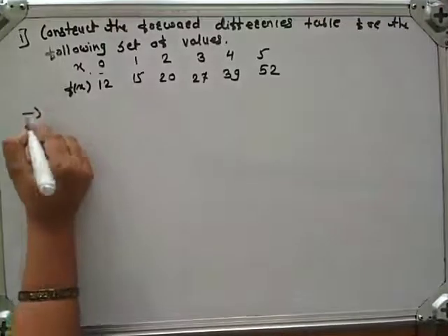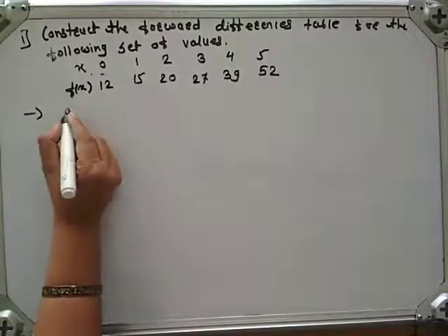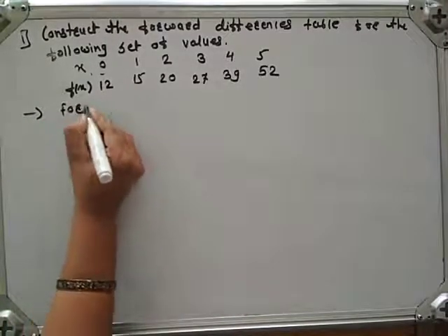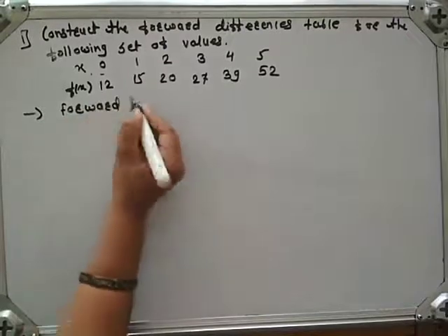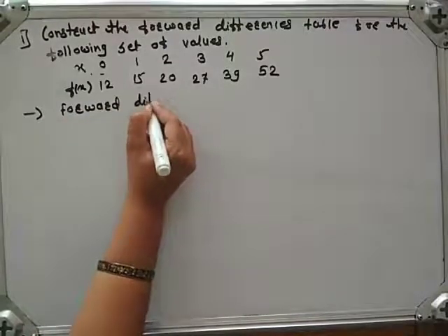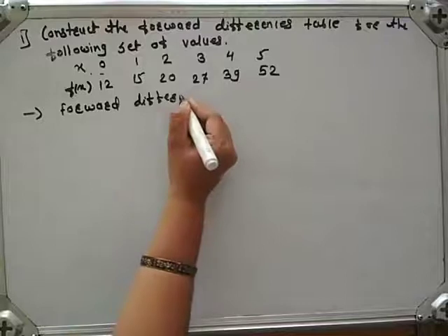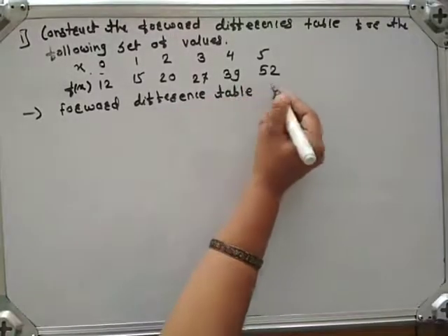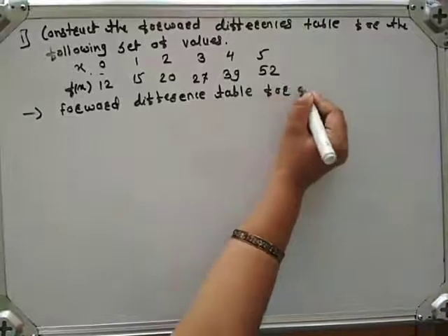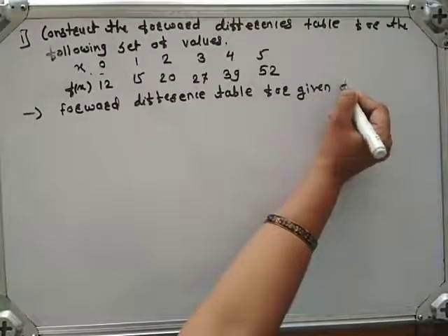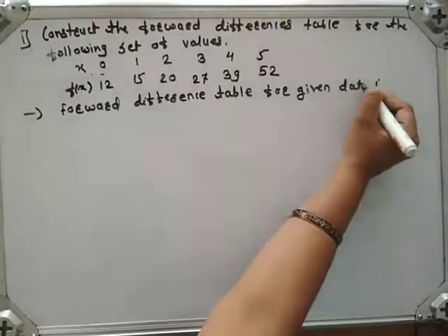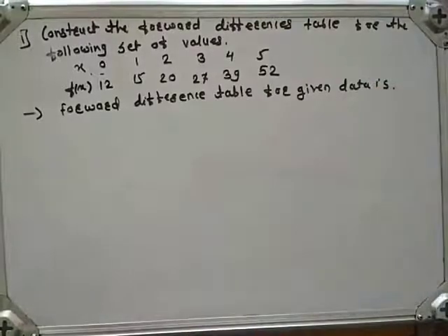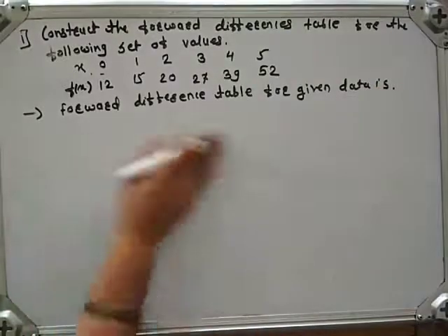Let us take the solution of this problem. The forward difference table for the given data is as follows. We have to draw a table.